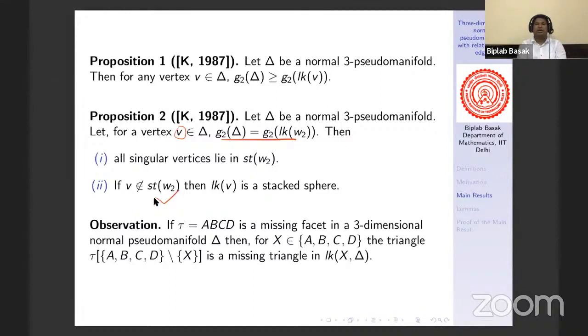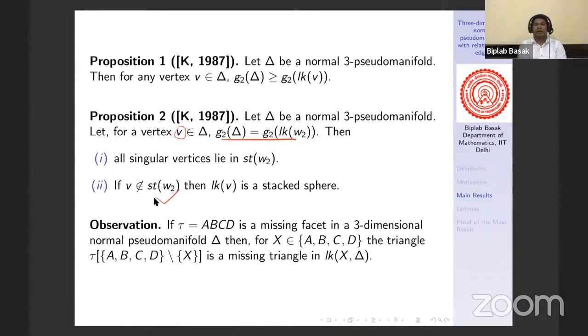A missing triangle means the triangle is not part of that link, but all the edges of the triangle are in the link. So now this observation says if ABCD is a missing facet in delta, then the triangle BCD is not a part of the link of A.